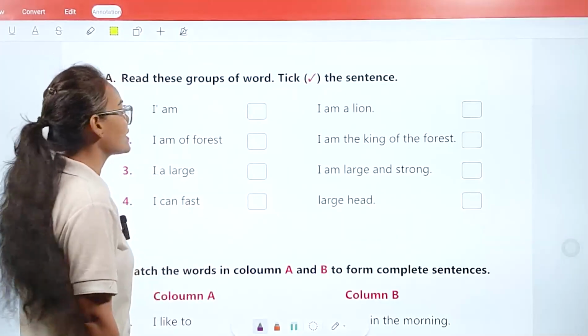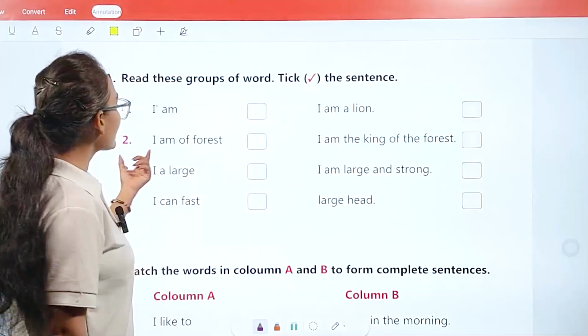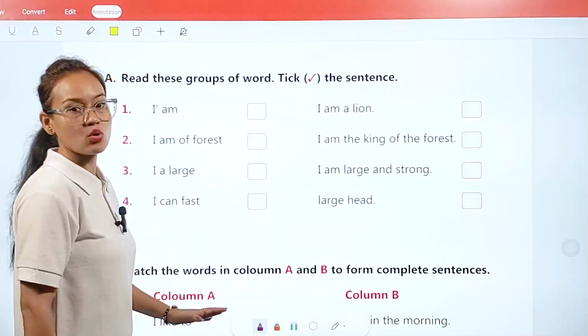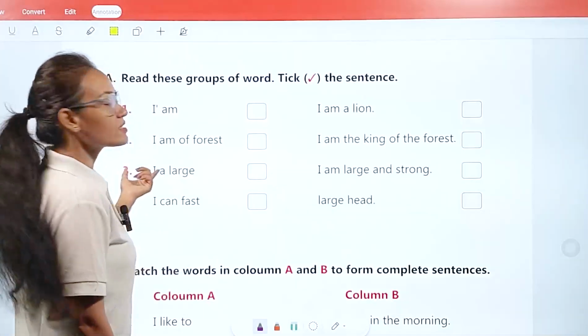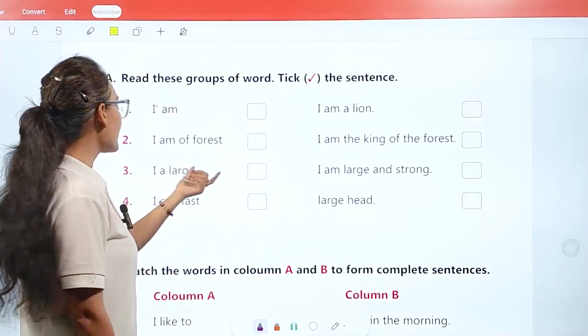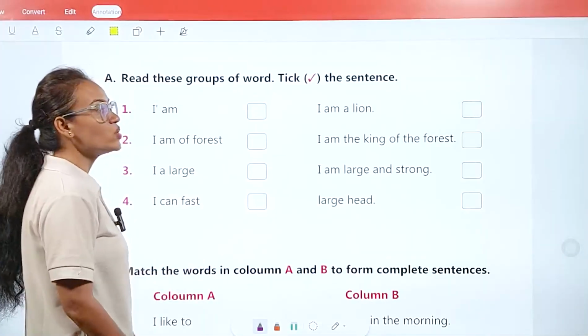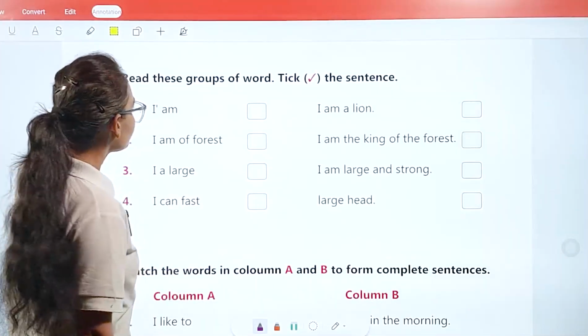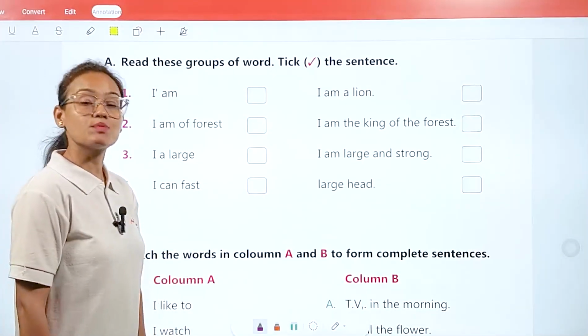Like the first one, "I am", it is wrong, it is not a sentence. The second one, "I am a forest", no, this is not a sentence. "I a large", it is also not a sentence. "I can fast", no. So all these are incomplete sentences.